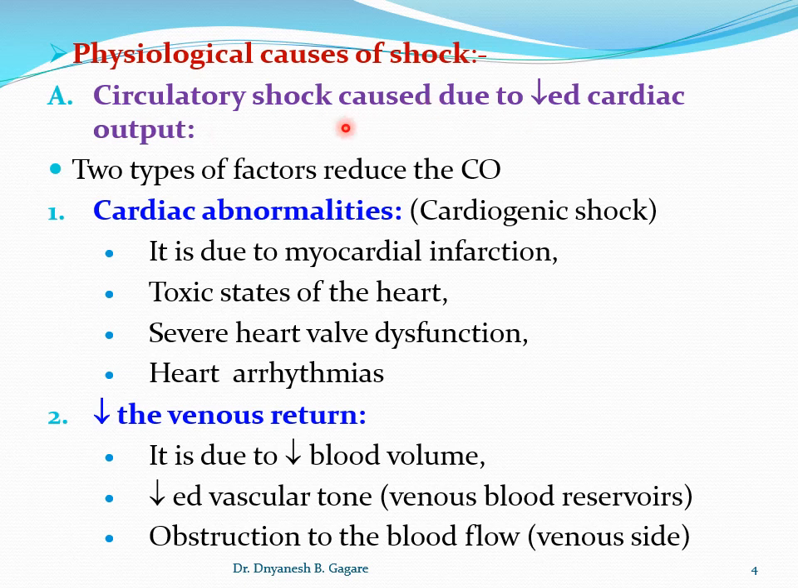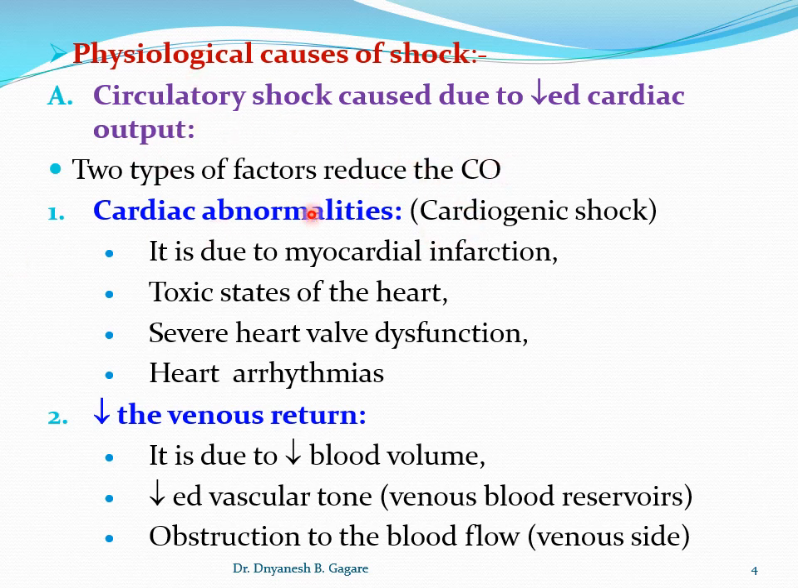So whatever the condition, whatever the cause, when the cardiac output decreases, then there is a decrease in blood pressure, and a decrease in perfusion, that is, blood supply to the tissue. Cardiac output decreases due to two types of factors. What factors decrease cardiac output? Because a decrease in cardiac output leads to circulatory shock.